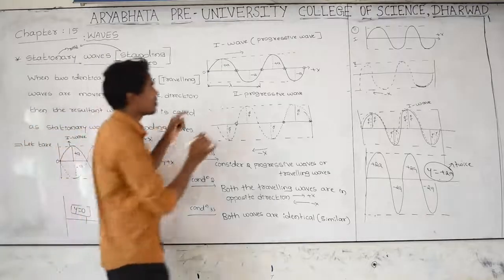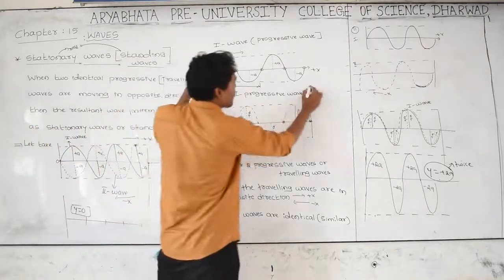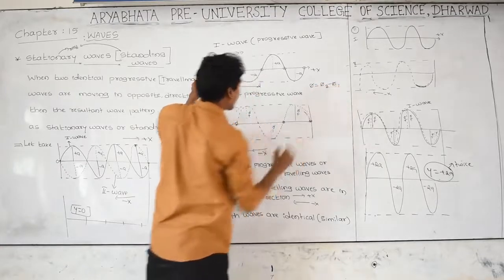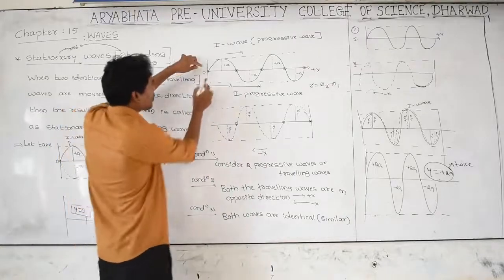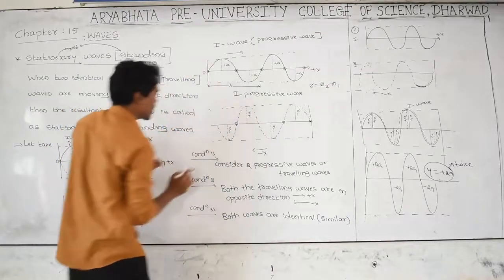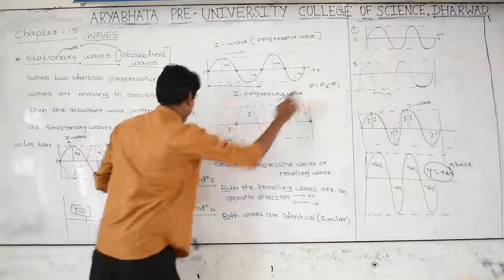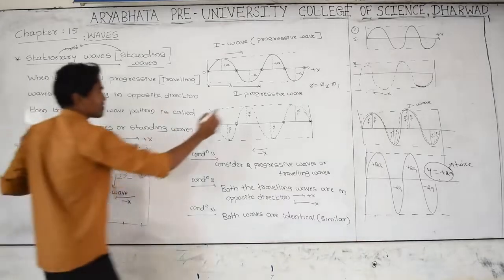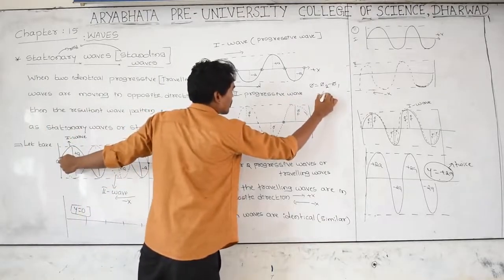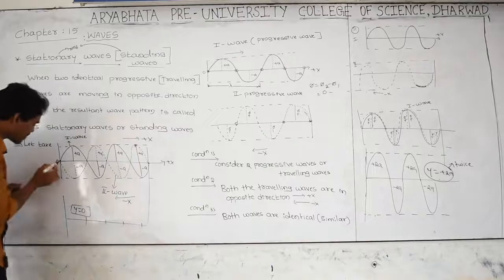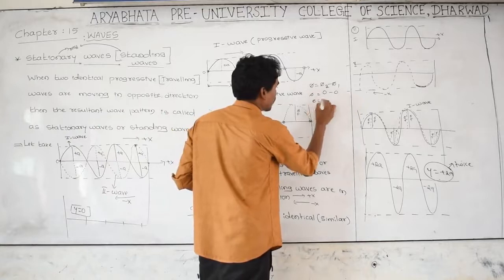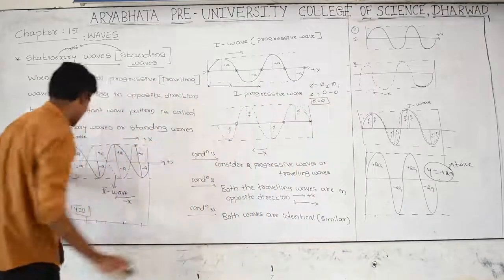And here, what is happening? For the first wave and second wave, the phase difference is 0 degrees. Phi is equal to phi 2 minus phi 1. Let us take this point on the first wave and this is the second wave, and take the phase difference. At this point the phase angle for the first wave is 0, and the phase angle for the second wave is also 0 here. Then phi is equal to 0. The phase difference between these two waves is 0.